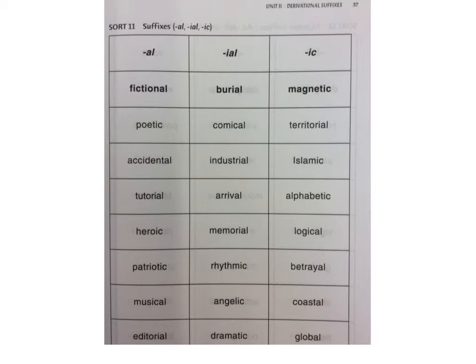You can test these in sentences. When you're trying to figure out if they're an adjective or a noun, test it in a sentence. The news was burial. That doesn't make any sense. Today we talked about the burial we saw yesterday. That makes sense. The news was magnetic. We talked about the magnetic we saw yesterday. See, this is an adjective describing something that's magnetic. This is a noun describing an actual event.